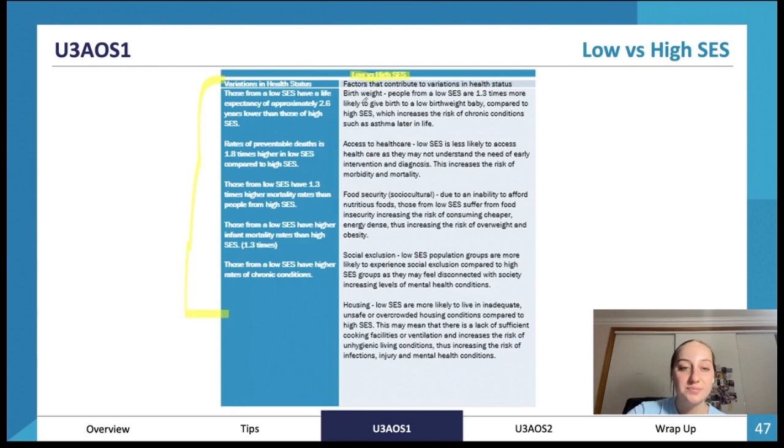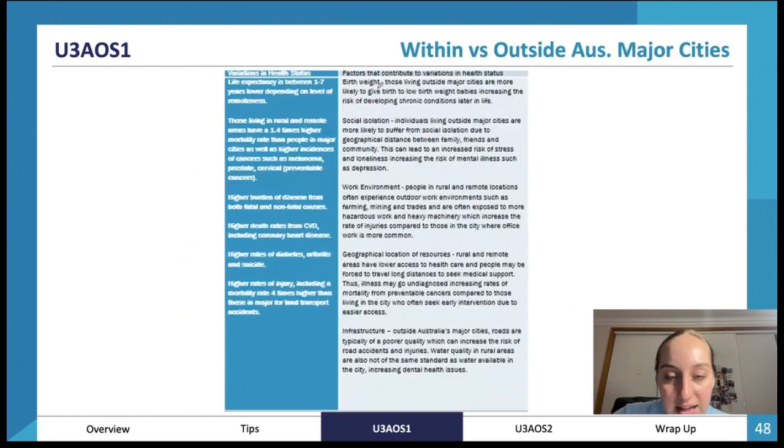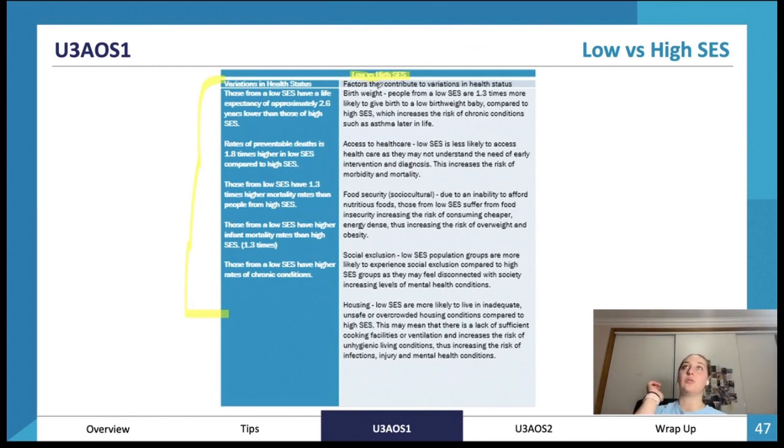So variations in health status for low versus high SES. That's socioeconomic status, and we've got our education, employment, and income. It's linked with employment, but yes, education, employment, and income. That's what socioeconomic status is referring to, those three factors combined.